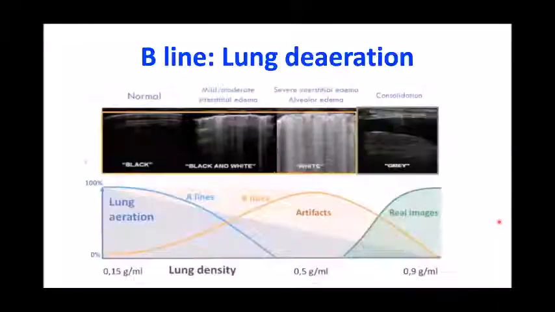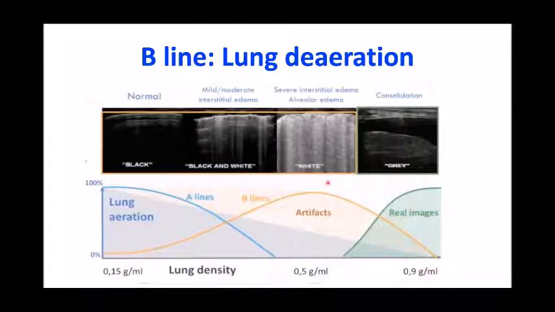First of all, alveolar interstitial syndrome. This means the presence of B lines, or a deaeration of the lung, an increase in density of the lung. In the normal lung, A lines will be present, but as the aeration decreases and the fluid content and density increase, the B lines start to appear. First they are scattered, but then they become diffuse and in larger numbers, which signifies significant alveolar edema or severe interstitial syndrome. Then, as there is total deaeration and some fluid, consolidation develops, and there is no air. You can see the lung tissue here.